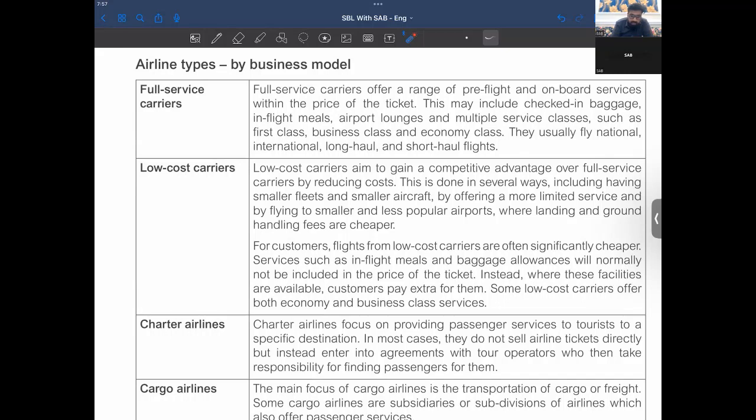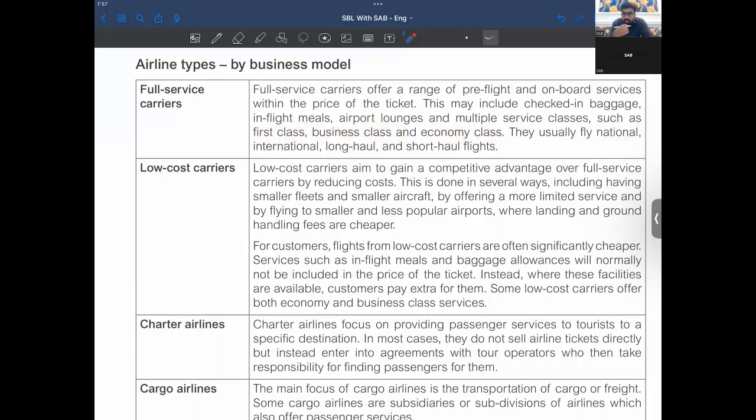Now, airline types by business model, so that we could think about where exactly our business model lies. So full service carriers offer a range of pre-flight and onboard services within the price of the ticket. They may include checked-in baggage, in-flight meals, airport lounges, multiple service classes, such as first class, business class, and economy class. They usually fly national, international, long-haul, and short-haul flights. So full service carriers are basically the bigger airlines. They have multiple service classes. The smaller airlines don't have that.